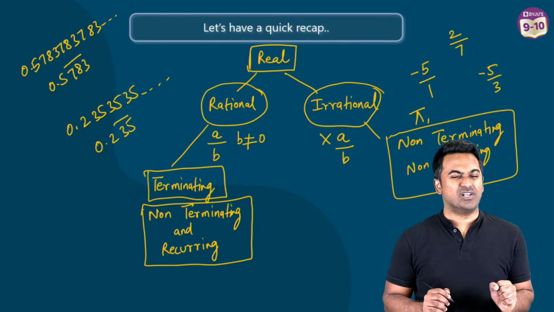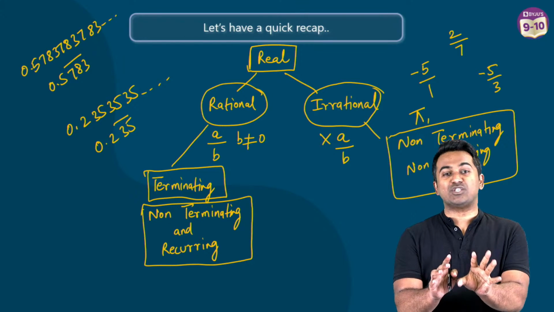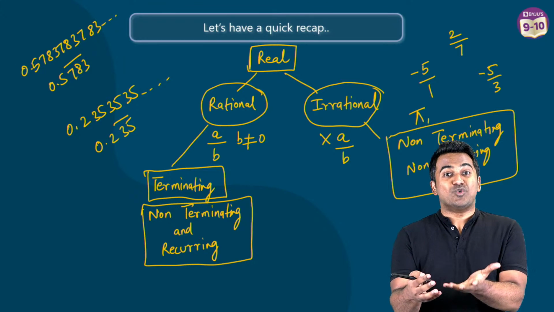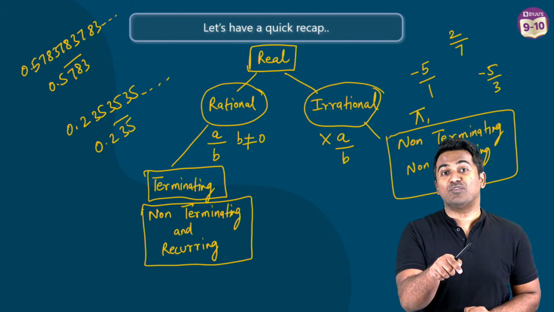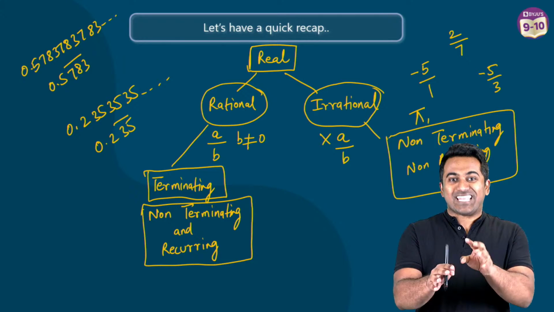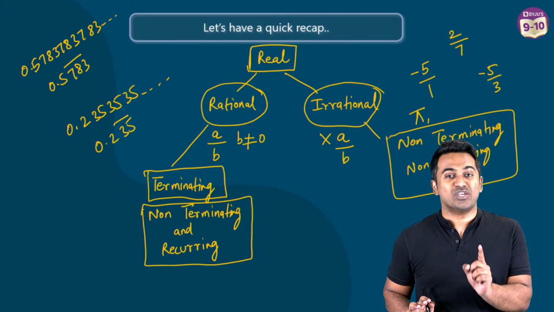Pi is irrational. Now, some of you may be thinking, hey, sometimes I take pi as 22 by 7. You do that, right? But then if I take pi as 22 by 7, I am expressing pi in the form of a fraction. So wouldn't that make pi rational? Well, you would be right in that argument, but then pi is not 22 by 7. It's just an approximation. Remember that.